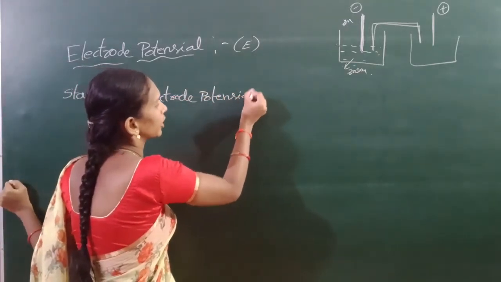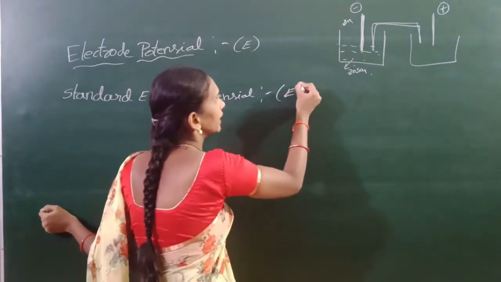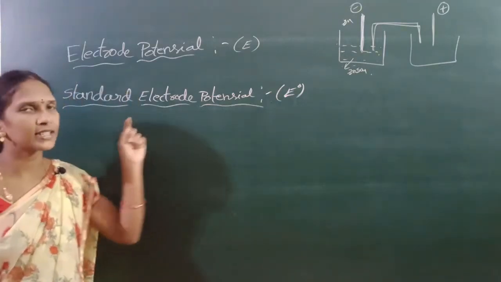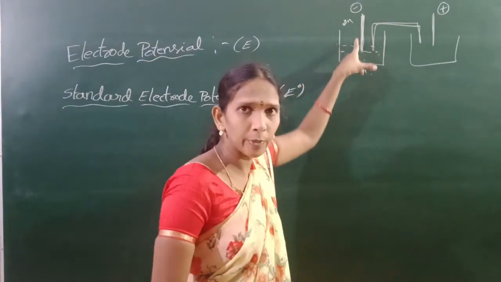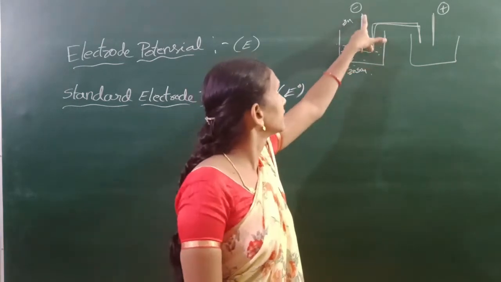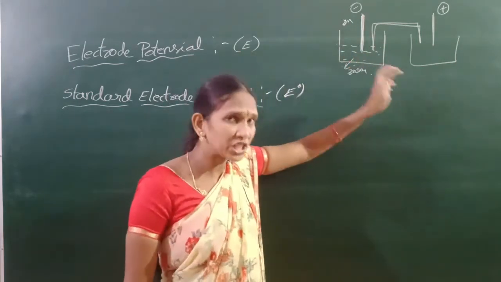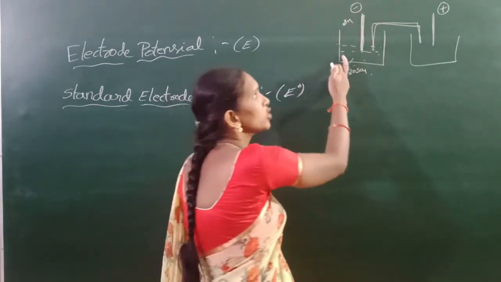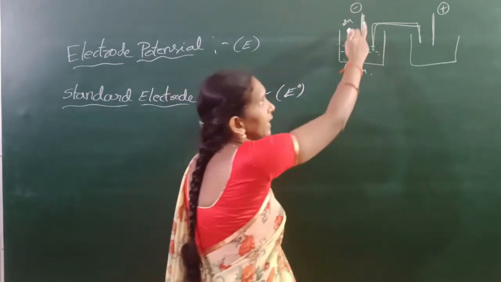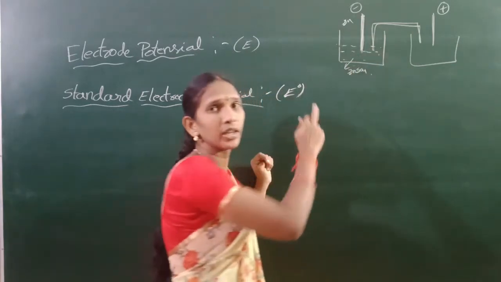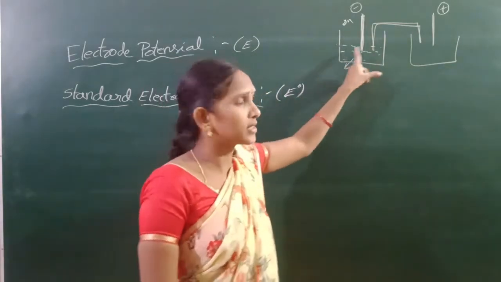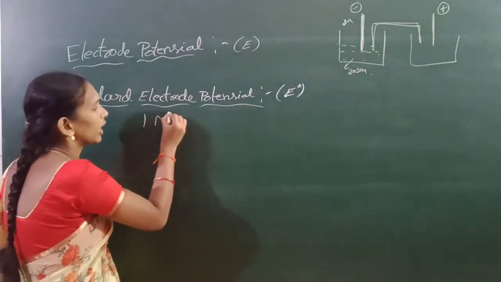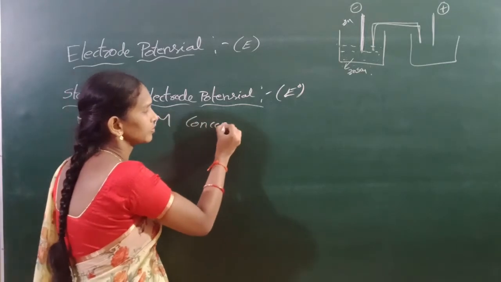Standard electrode potential is indicated with E naught. It is defined as the potential developed by a metal electrode in contact with a solution of some ions having 1 molar concentration.